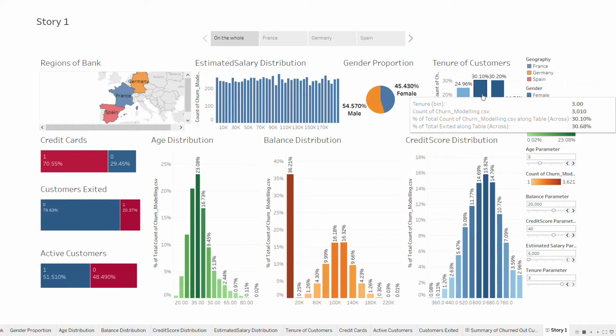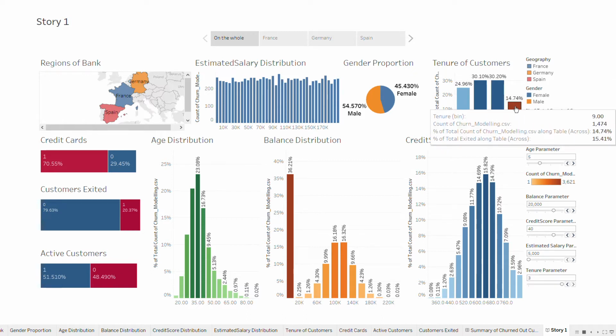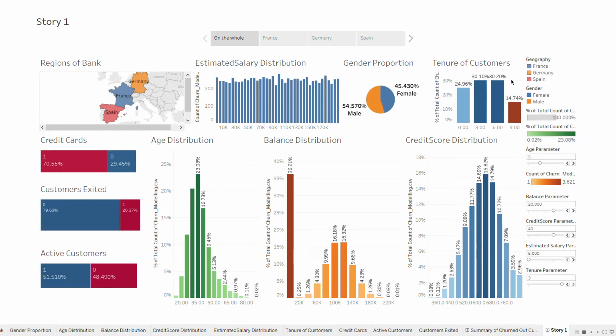and around 30% of the customers have tenures of 3 to 6 years, and around 30% have tenures of 6 to 9 years. That means quite similar. That means middle-aged tenure customers are actually retained by the bank as a whole. The oldest tenure group, between 9 and 10 years, is a bit less compared to these three.